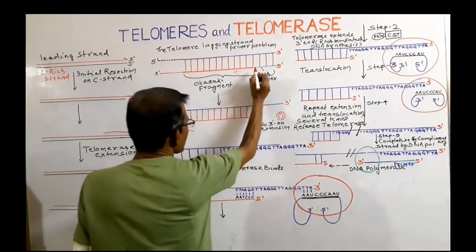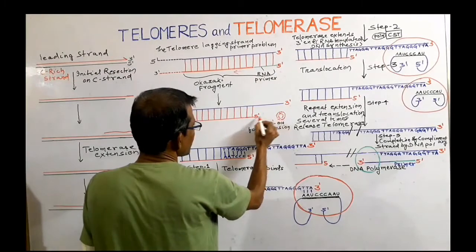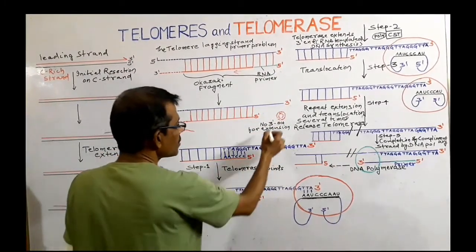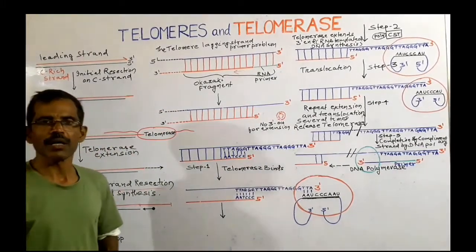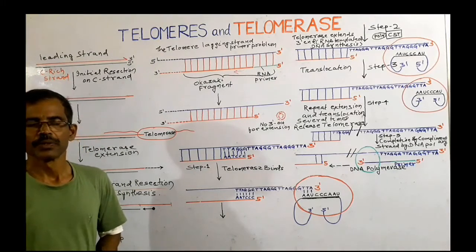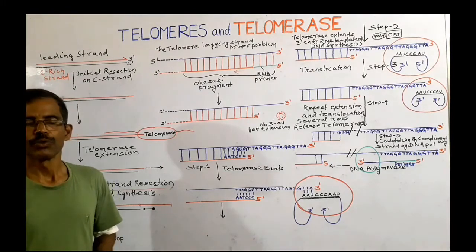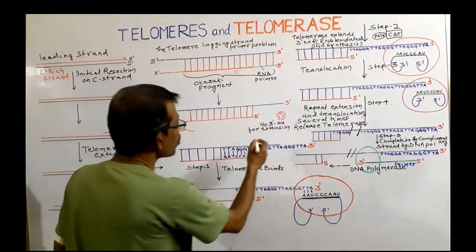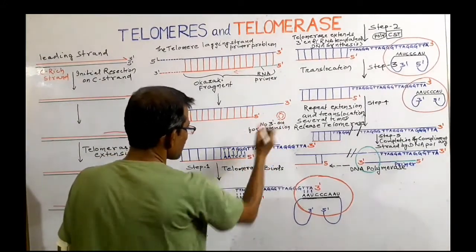After removal of the last RNA primer, there is a gap that cannot be filled due to the absence of a 3-hydroxyl group. You know that DNA polymerase is an enzyme that is primer dependent. It can add nucleotides one after one to a free 3-hydroxyl group. So there will be no further extension. So a gap is present here.